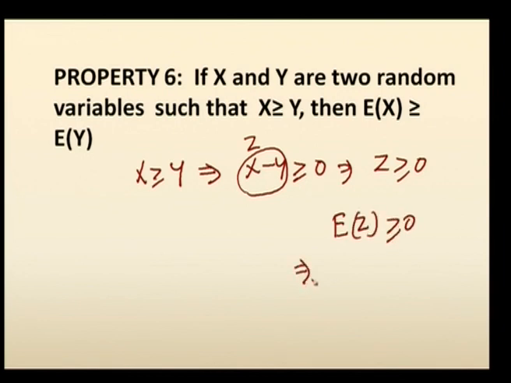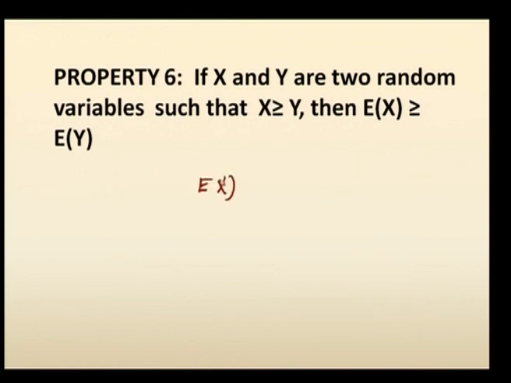So, this implies E of x minus y is greater than or equal to 0, because z you are taking as x minus y. So, by linearity property or addition property, E of x minus E of y is greater than or equal to 0. So, that is E of x is greater than or equal to E of y, hence proved.